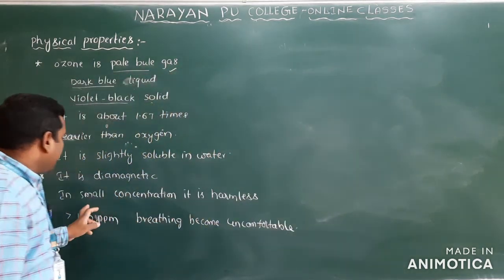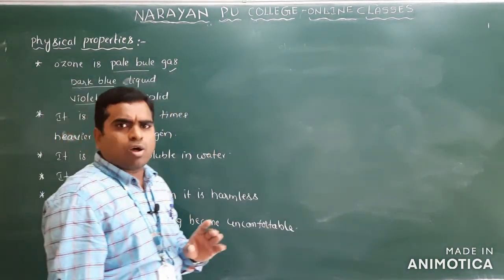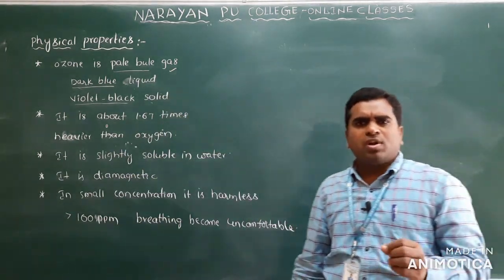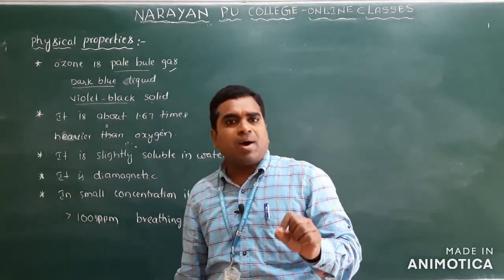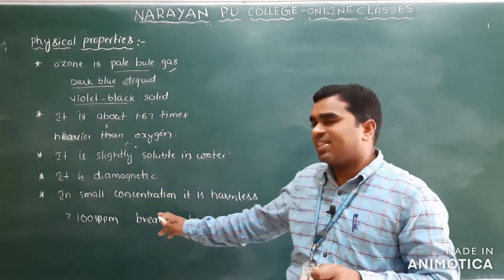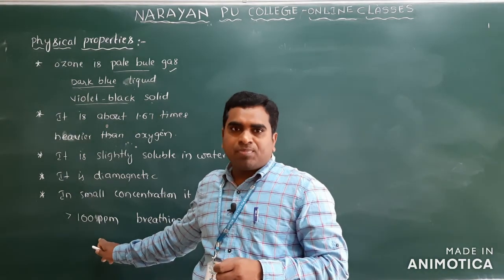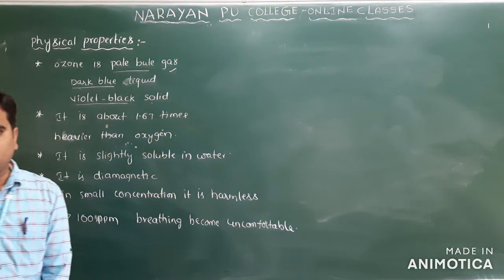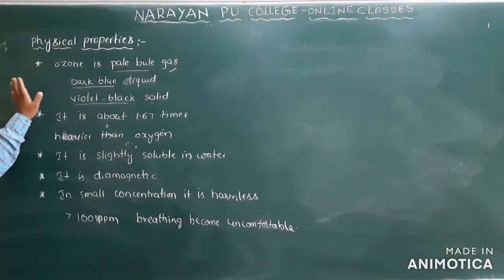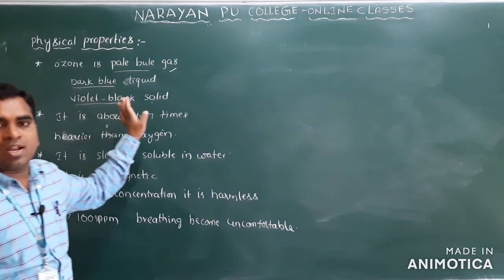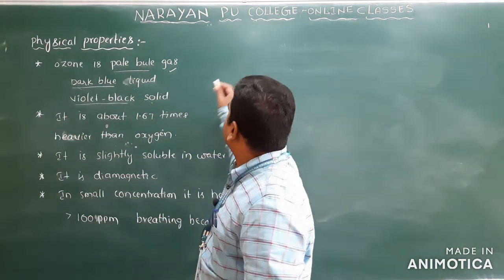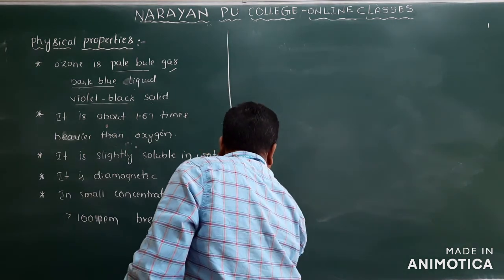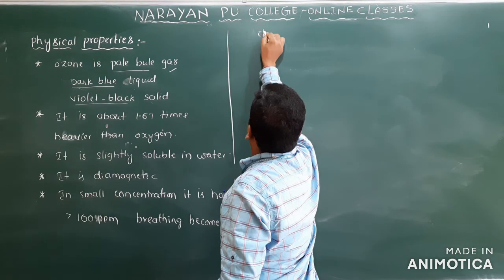Clear? So in a small concentration, ozone is harmless. But if the concentration is greater than 100 ppm, then breathing becomes a problem, means breathing becomes uncomfortable. So these are the physical properties of ozone. Clear? And next we will discuss chemical properties. Clear? So next, put the heading chemical properties.